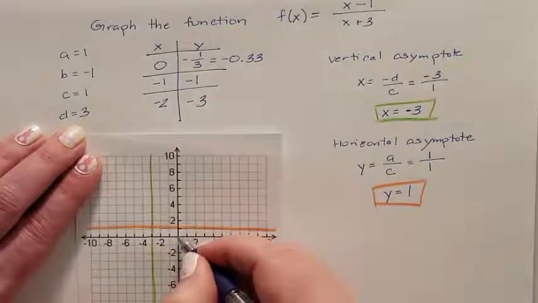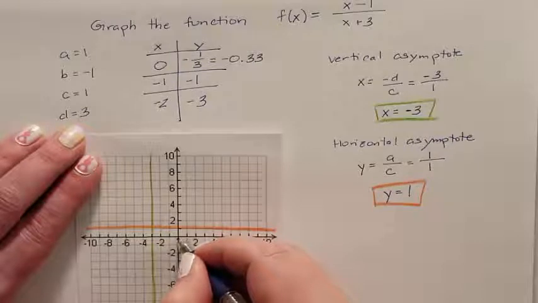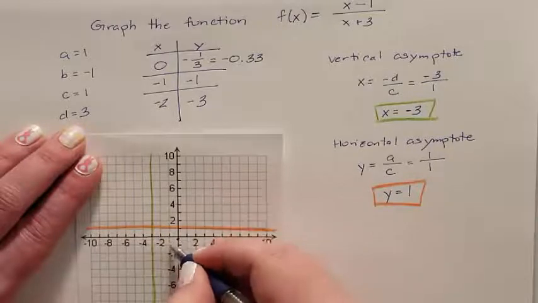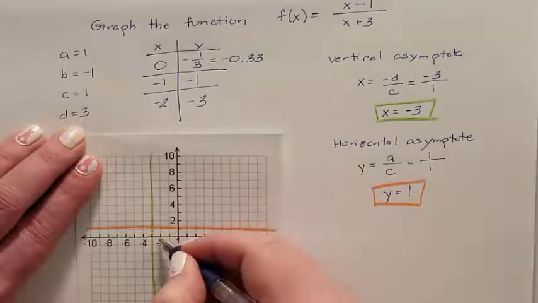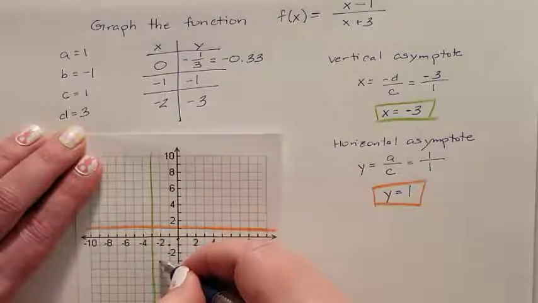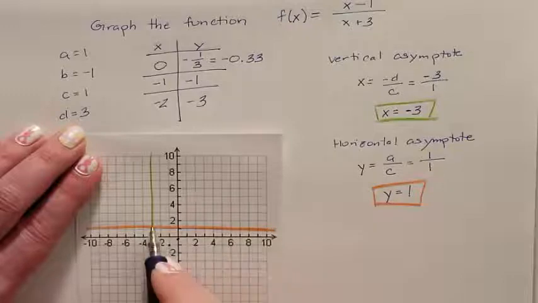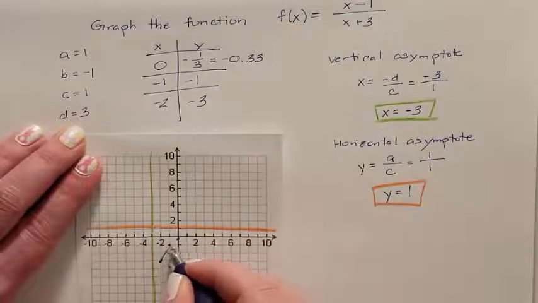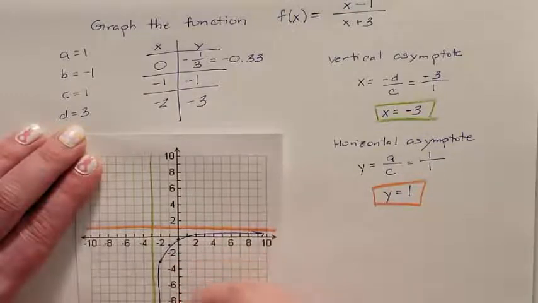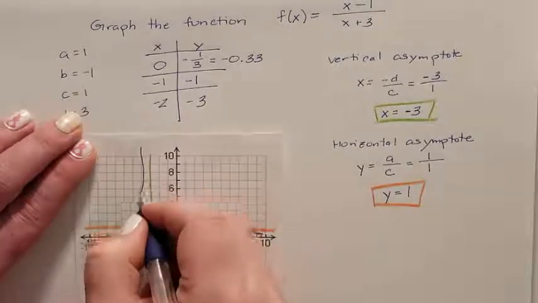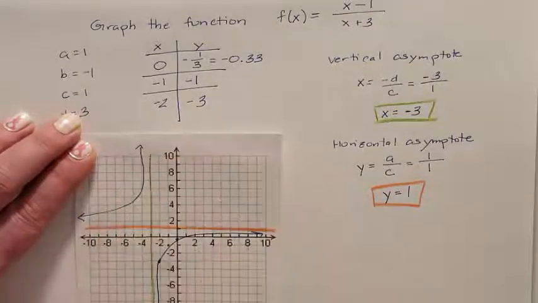So 0 was at negative 1/3, which is here. Negative 1 was at negative 1. And negative 2 was at negative 3. So I know that the hyperbola is in this quadrant. It has to be trapped by these asymptotes. So here is my hyperbola. And I know hyperbolas are diagonal from each other. And we're just going to guesstimate where its partner is.